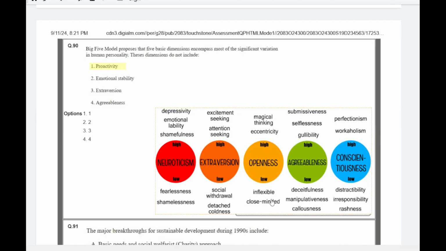So the Big Five model, I had no idea about this Big Five model earlier than the 2024 question paper. So I have pasted all the five contents of this Big Five model. Please go through these things. I have pasted a screenshot for your convenience. So it will be beneficial for your future preparations.